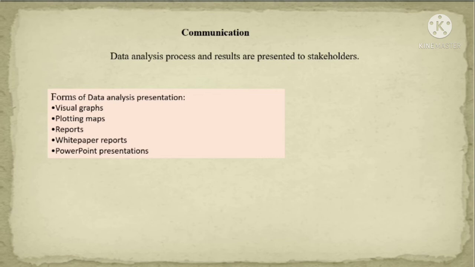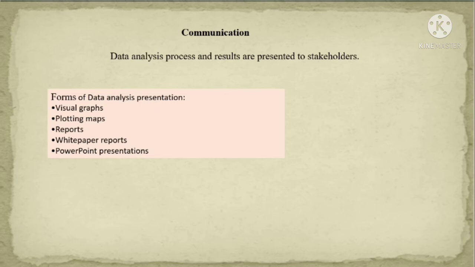The communications. It is the important part of our data analysis by which we are communicating to the client or customer. There are different ways we can communicate: in the form of visual graphs, charts, maps, reports, or presentations.